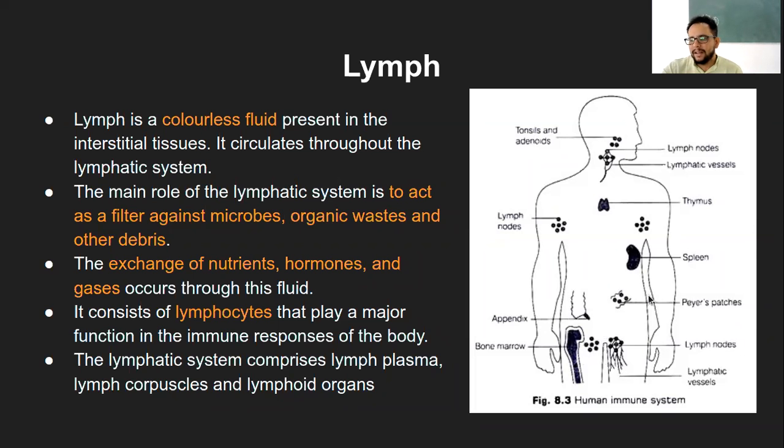So the spleen is another organ. Peyer's patch is one of the organs in your digestive system itself. So we have quite a few lymph nodes or lymphatic organs, and these are present and being shown here. I guess that's good enough for these particular lymphoid organs.